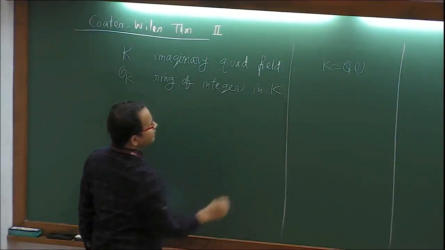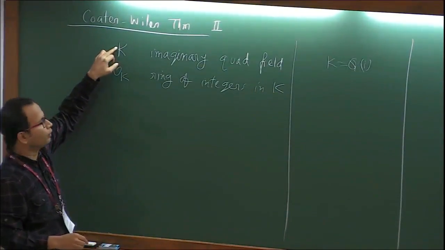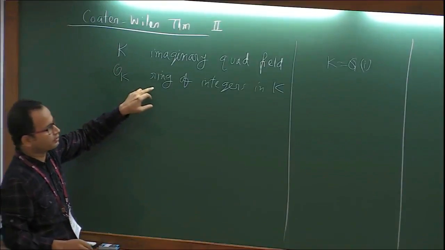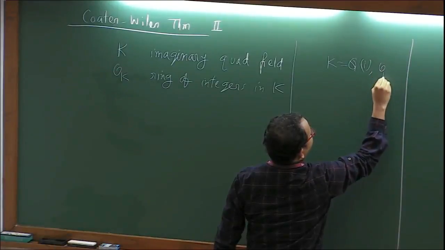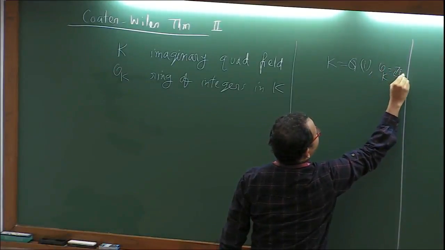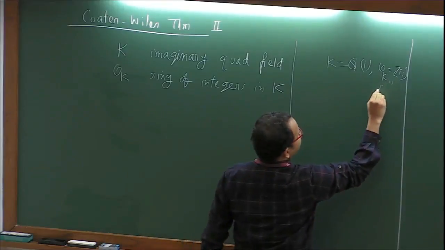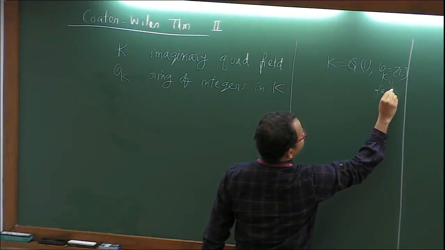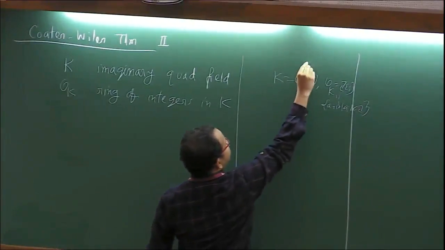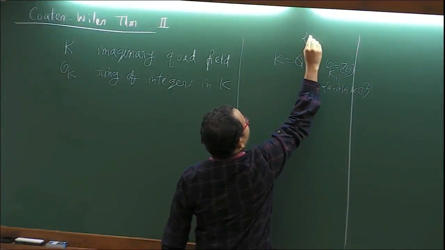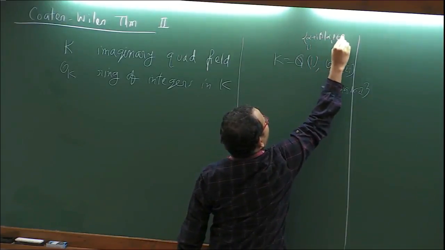What it means is that all the elements in K which are roots of monic polynomials with integral coefficients, okay? For example, in this, what will be O_K? It will be the ring of Gaussian integers, okay? Like these are a plus ib, where a and b are integers, okay? Whereas this field is like alpha plus i beta, where alpha and beta are in Q, okay?